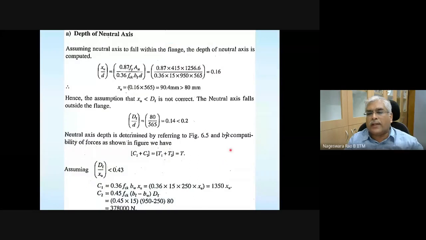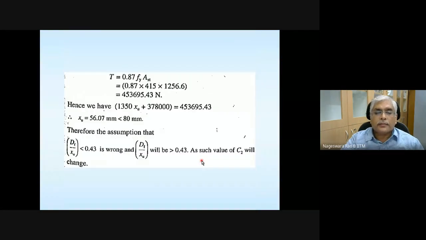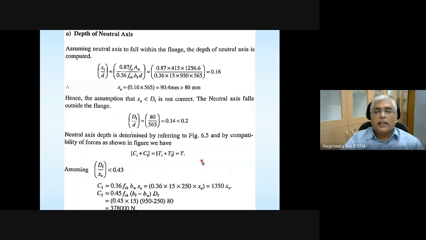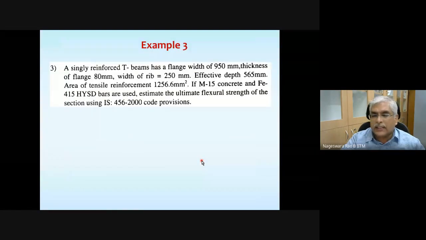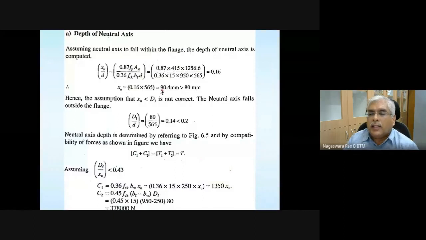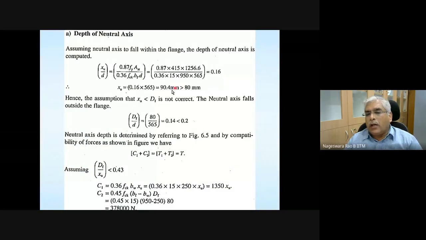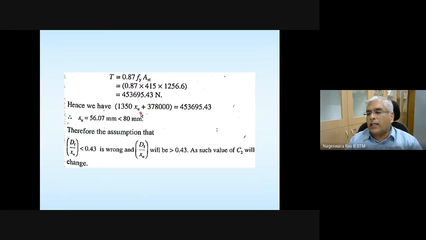If there are no questions, let me go to this example. You can go through it yourself. Here in this example, the other case is illustrated. It's going to be a flanged section, and assuming capital DF divided by XU is less than 0.43, C1, C2 and XU are calculated, and then the ratio is checked.